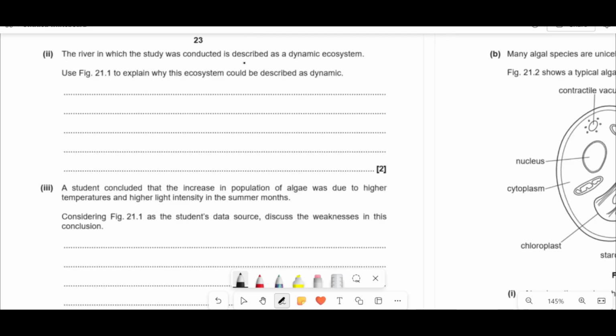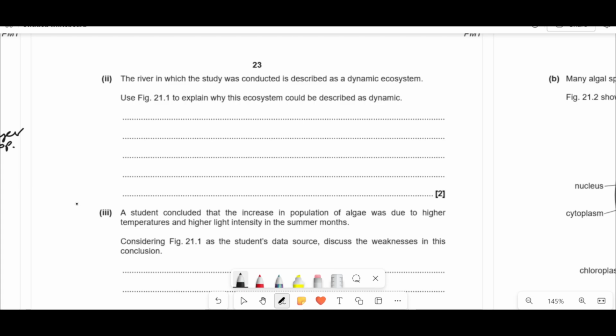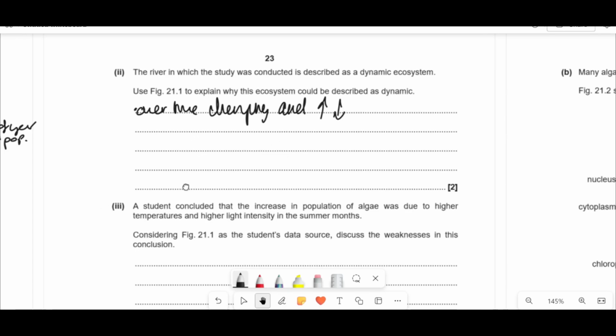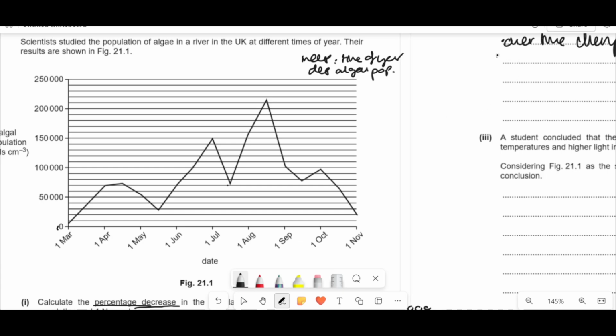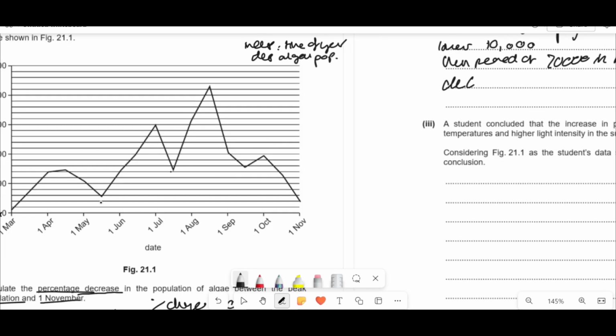The river in which the study was conducted is described as a dynamic ecosystem. Use this figure to explain why it could be described as dynamic. The idea is that, like I was just saying before, it goes up and down, up and down, right? So it's showing that it's changing over time, increasing and decreasing. And there's some numbers as well. From 1st of March, it was about 10,000, then peaked at 70,000 in April, then decreased to 30,000 in mid-May.